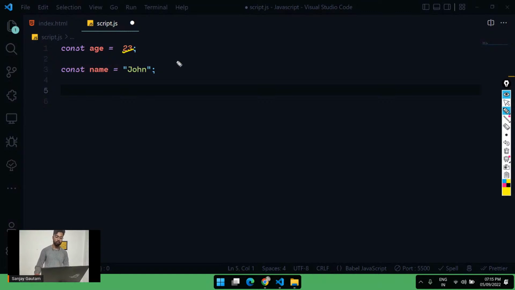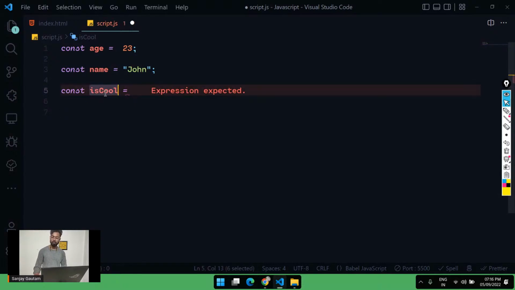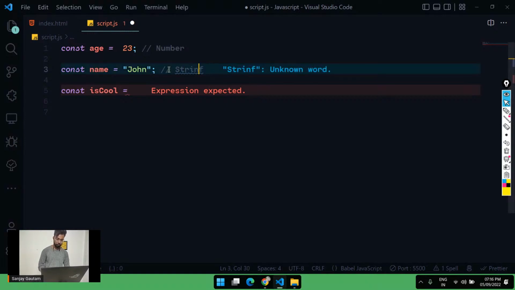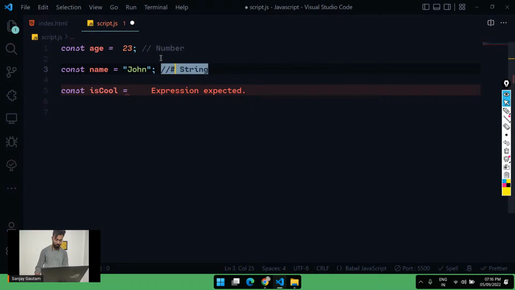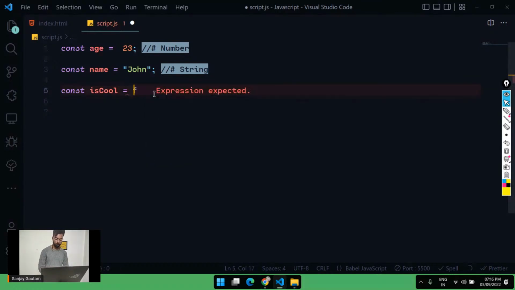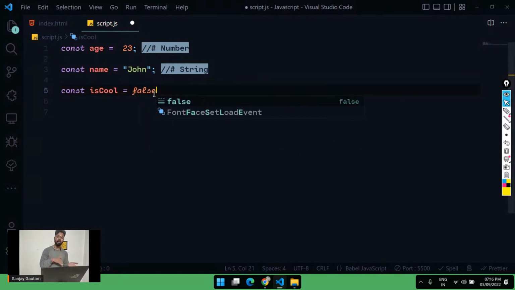And apart from these two, we have two, three more data types, and one of them is called Boolean. I have created a variable called isSchool, and there is a specific data type called Boolean. This thing is number and this thing is string, and after that we have Booleans. A Boolean can only have two types of values, true or false. So it could be true here or false here. Basically 0 and 1, nothing or something. So this is Boolean.